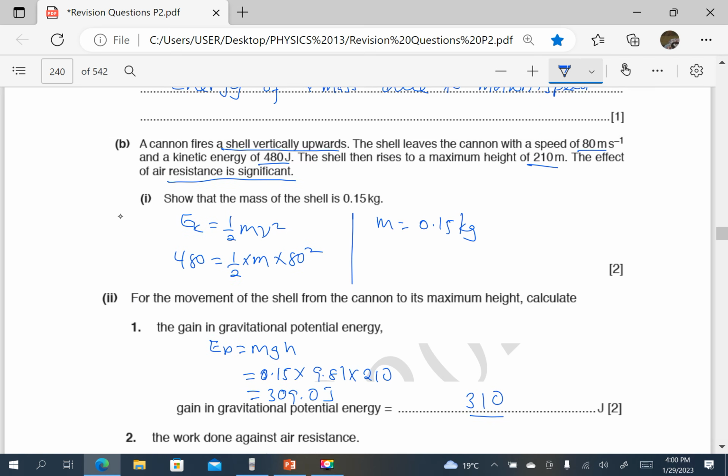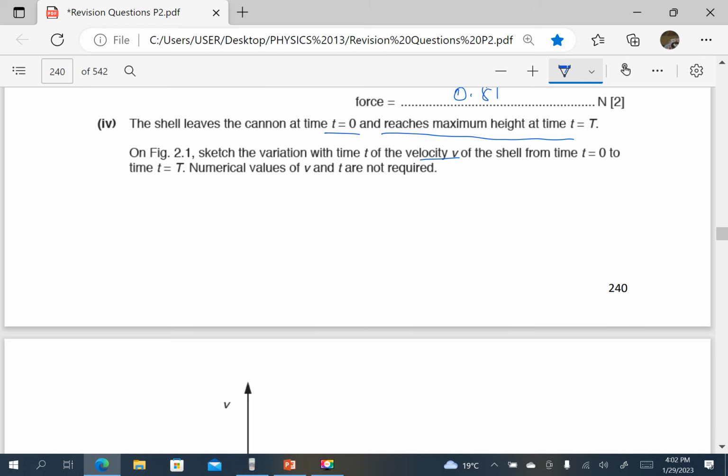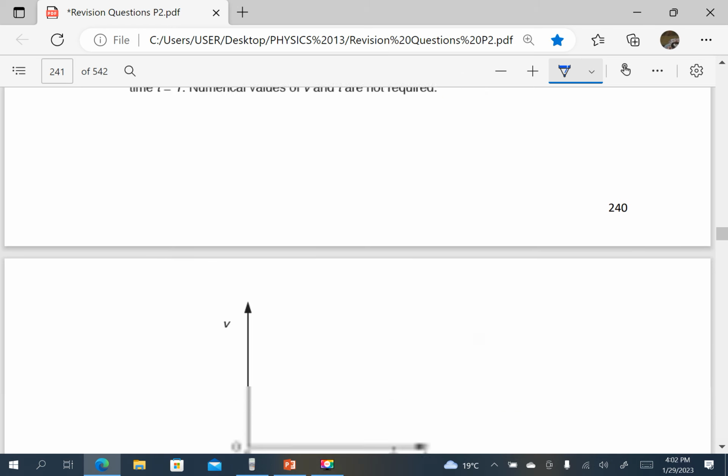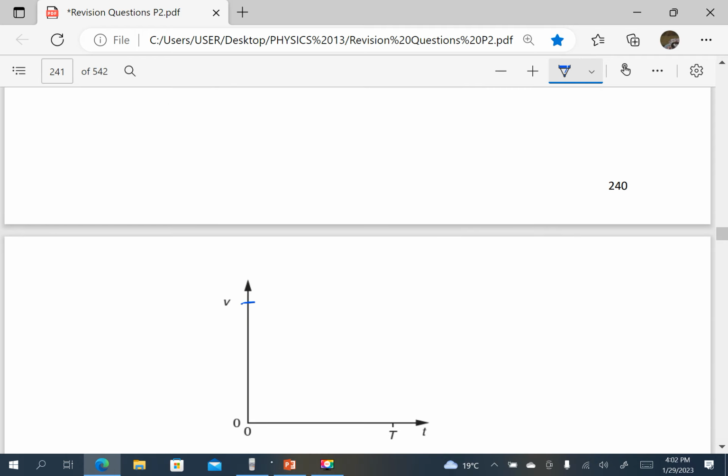The shell leaves the cannon at time t equals 0 and reaches maximum height at time t equals T. On the figure, sketch the variation with time t of the velocity of the shell from t equals 0 to t equals T. Numerical values of v and t are not required. So since it is projected with a certain velocity, our graph starts from a certain value. At maximum height, v is 0. So the graph, if it reaches maximum height at time capital T, must touch the x-axis.